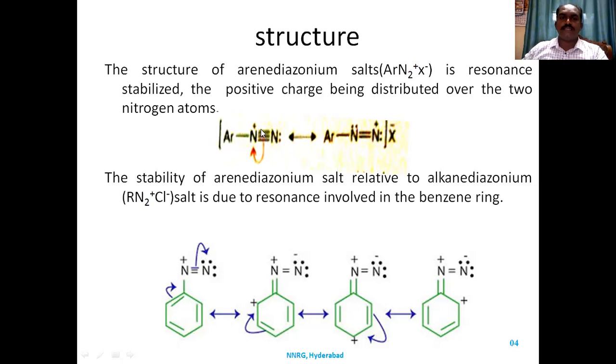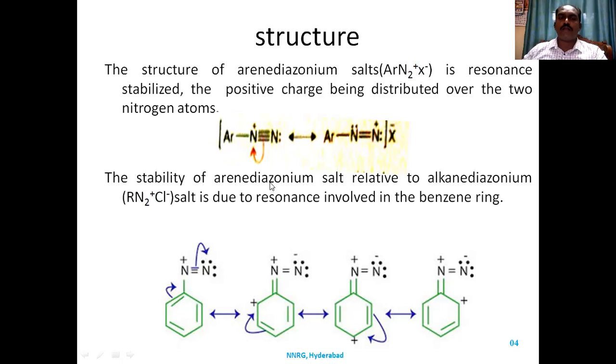So these arene diazonium salts are resonance stabilized structures, where the positive charge is shifting or distributed between two nitrogens. Sometimes the pi bond shifts to this nitrogen to form a lone pair of electrons. Sometimes this lone pair of electrons forms a double bond here and forms a positive charge. So they are resonance stabilized.